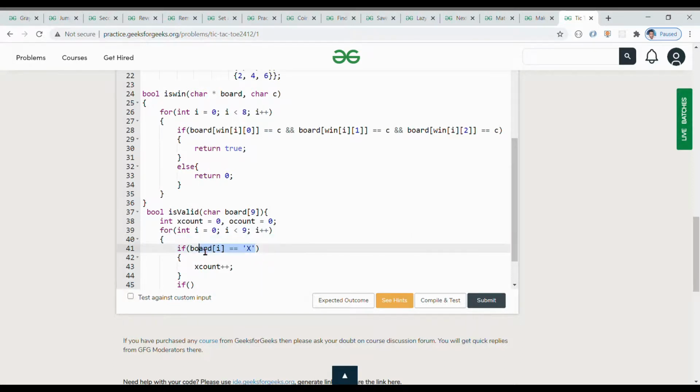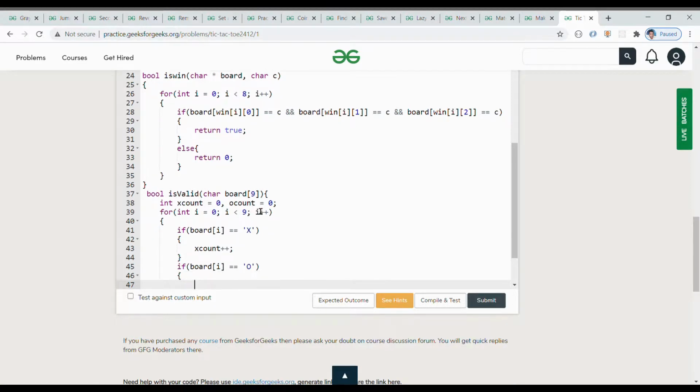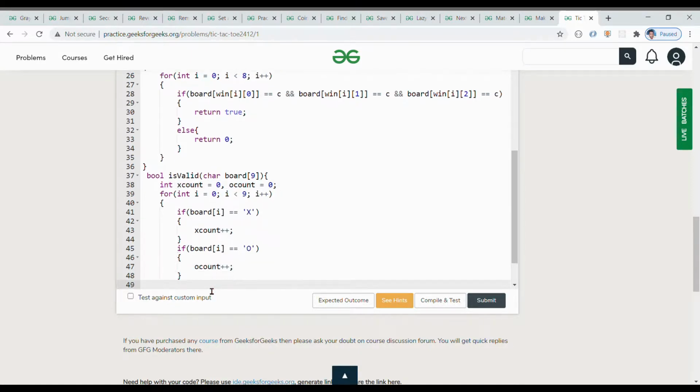So if board of i is equal to O, here I am writing O, just o count plus plus. So now I'm counting all the X and O's. Okay, and after that our task is to check invalid conditions, right?